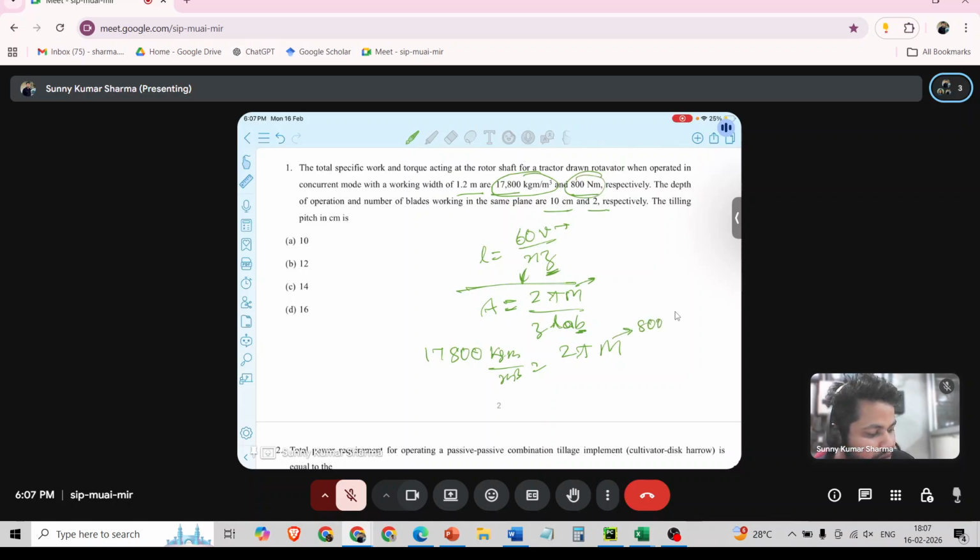So the value of M will be 800 Newton meter, which is divided by ZLAB. Z means the total number of blades working in the same plane, which is given in the question as 2. So we will put Z as 2, into L, the tilling pitch which we need to find. A is the working depth, which is 10 centimeter. Here everything is in meter, so we will convert that in meter. B is the working width of the rotavator, which is 1.2 meter. So in this equation only L is unknown. So from here we can find what will be the tilling pitch.